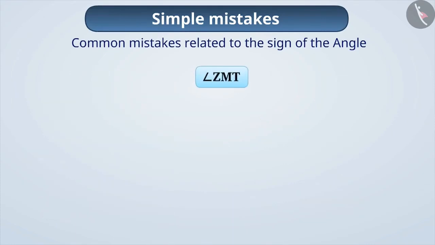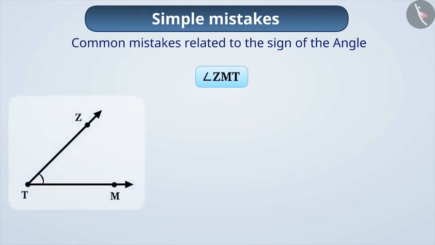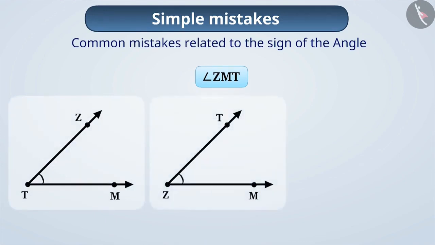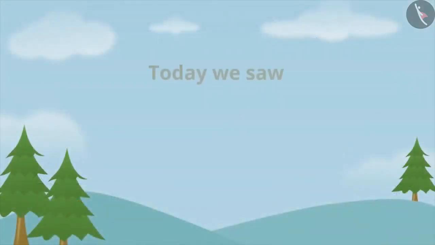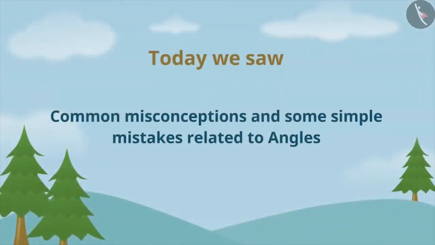If the name of the angle is given, children are not able to tell which the vertex is. If the name of the angle is angle ZMT, then the middle letter denotes the vertex M. That is, the angle formed is angle ZMT. So now many misconceptions related to angle must have been cleared. Today, we saw some misconceptions and mistakes.